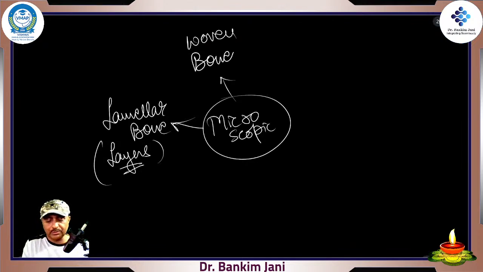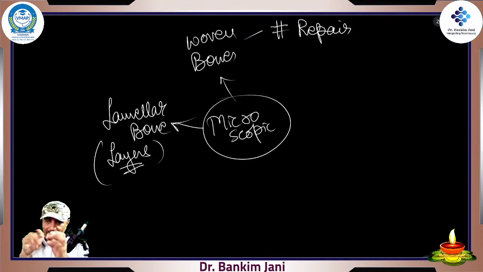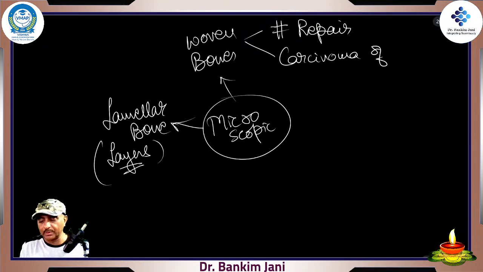Nothing happens to that bone as such, but wherever there is any need, it develops in that area. The best example is fracture repair. Wherever there is a fracture, gradually you'll find that area is active and the bone is properly healed. Another example is carcinoma, cancer of bone, where there is uncontrolled growth in that specific area, which later on spreads.